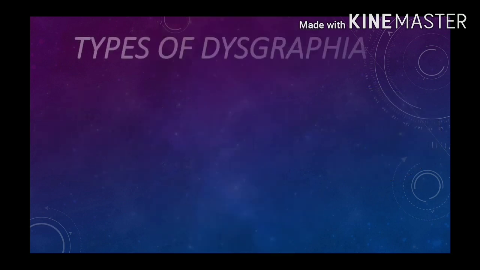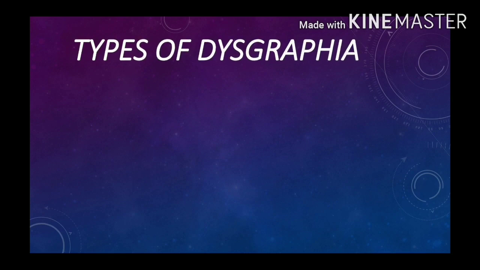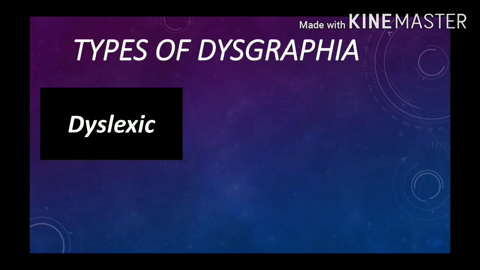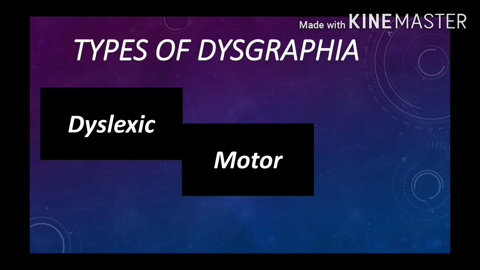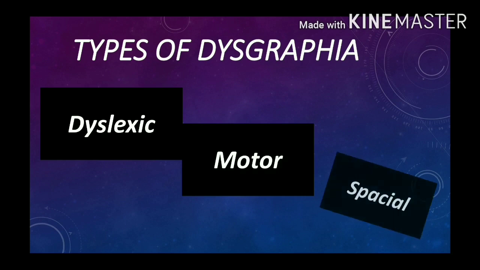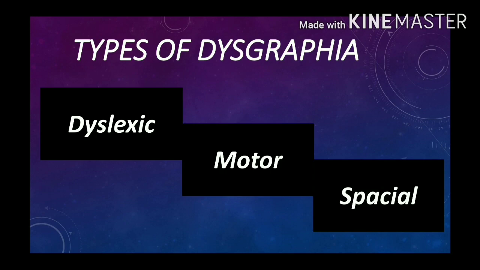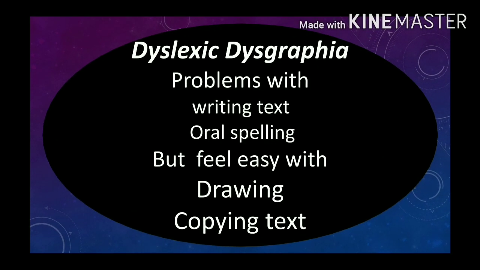Next we have the types of dysgraphia. First we have dyslexic dysgraphia. In the very last video, I talked about what dyslexia is. I will leave the link of that video in the description below so you can better understand dyslexia. The second one is motor dysgraphia, and the third one is spatial dysgraphia. We are going to talk about them in detail.